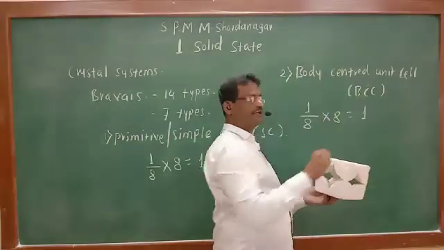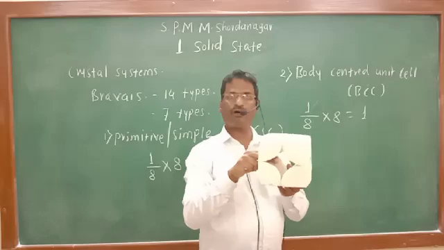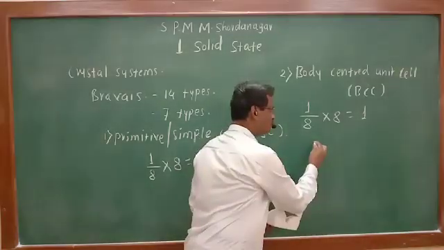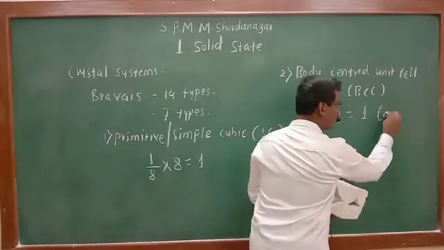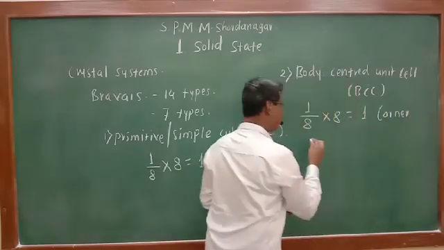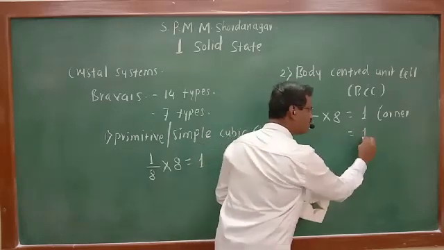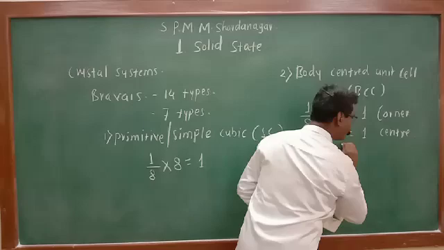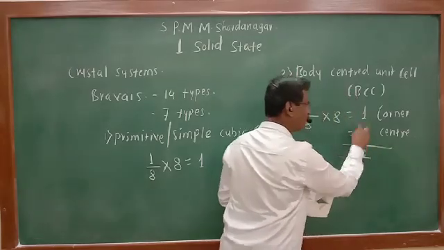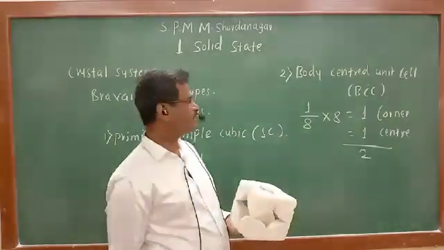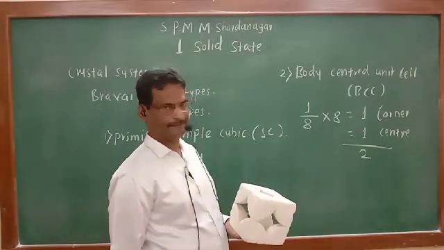In the body centered unit cell, one more sphere is present at the center. So this is about the corners, and one more is present at the center. Therefore, how many total particles are there? 1 plus 1, 2. 2 particles are present in the body centered unit cell.